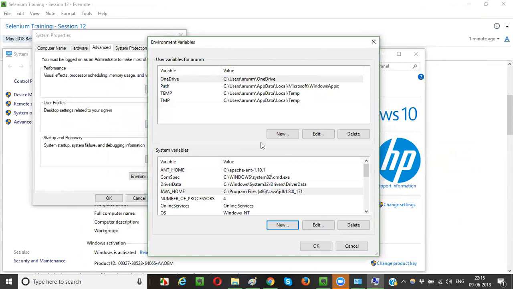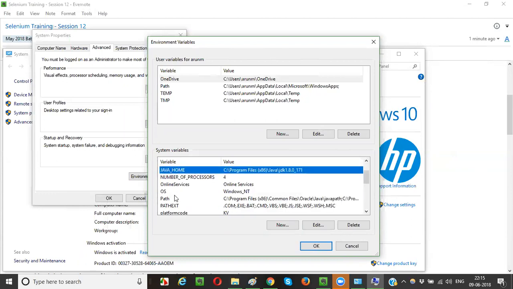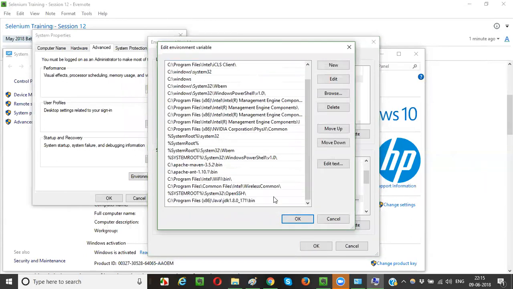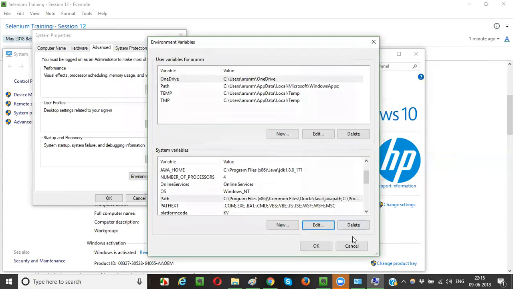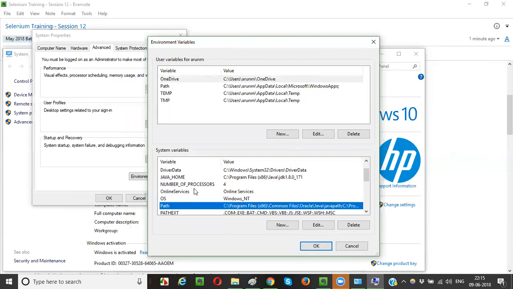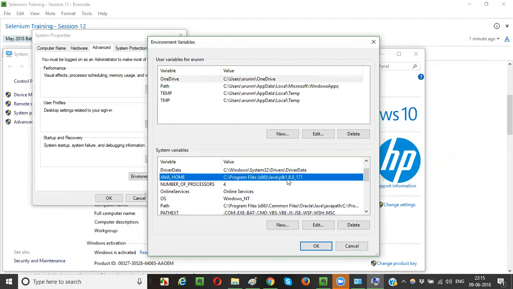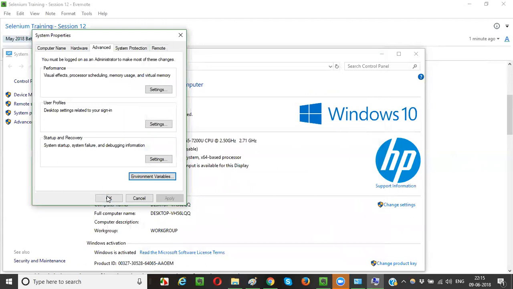Click on OK. This is Java home. In path you already gave the path up to the bin folder. For Java underscore home, only up to the JDK 1.8.0 folder name you have to give. These two things you have to verify, guys. You have to provide these two things.